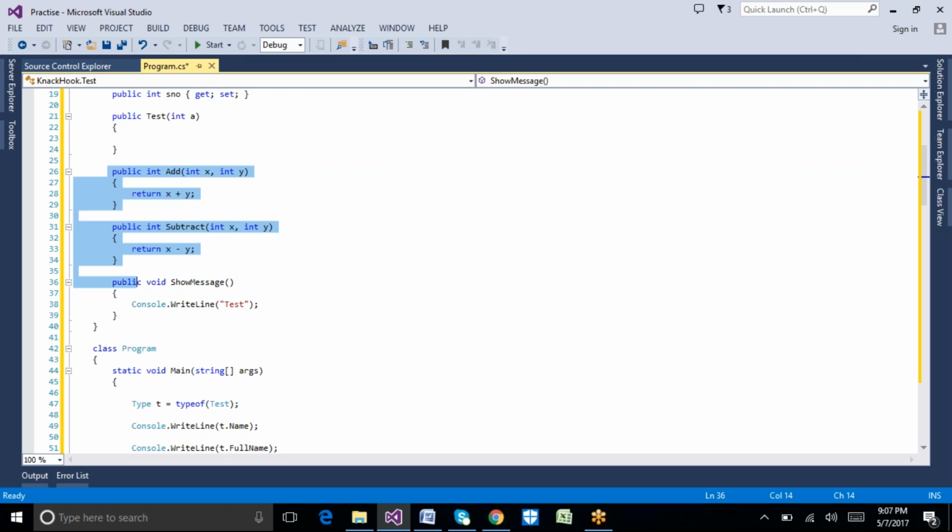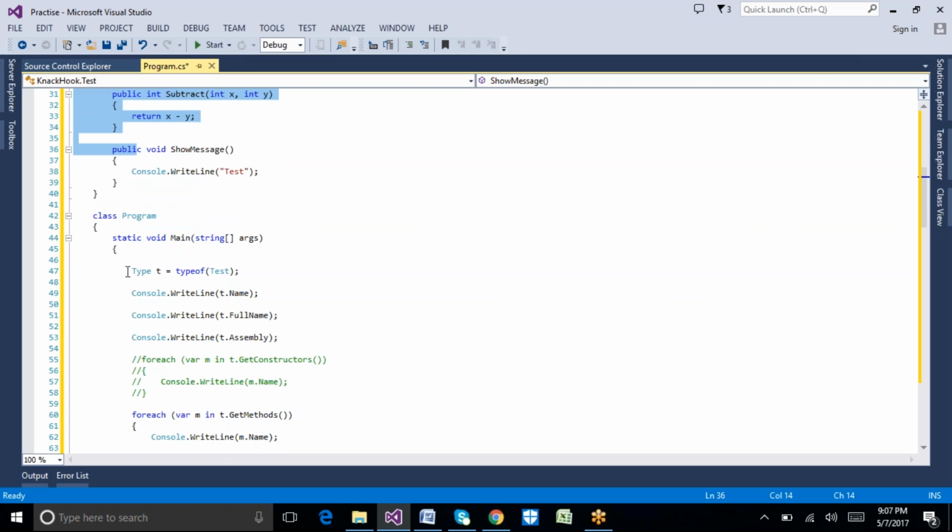Okay, how we can get that kind of information is we have one keyword called type. With this typeof function we can pass a type, which is a class name here. Test is our class name, and if I type T dot Name, it will give my class name, which is Test. With this T, if I give FullName, it will give the complete full name of my class. If I give T dot Assembly, it will give the entire assembly of the Test class.